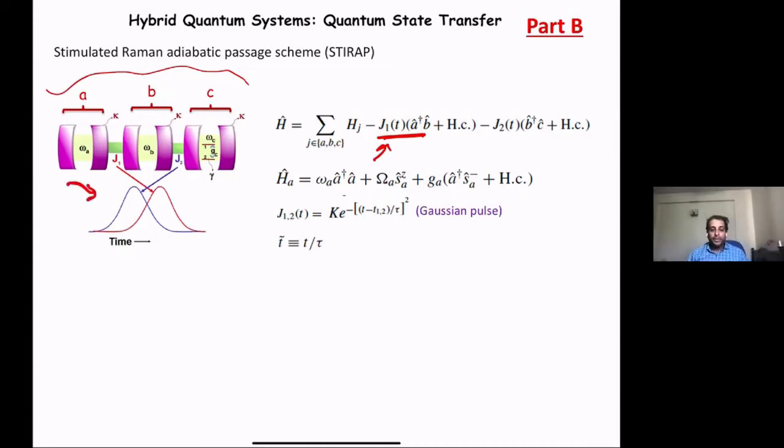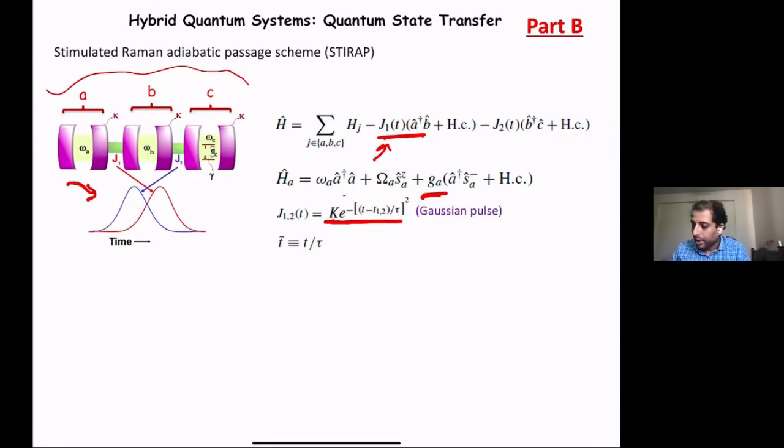Now the question is, can I have a dynamics where I start with, say, 20 photons in cavity A and end up with 20 photons in cavity C with almost zero occupation in cavity B in the process? That is the question we are asking, and this is the light-matter interaction, and this is the form of the J coupling.